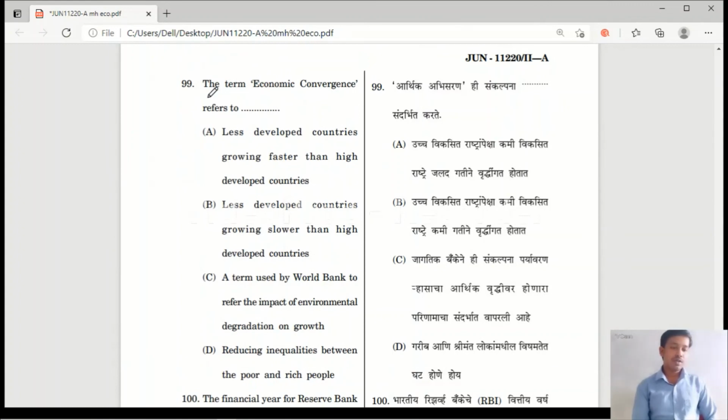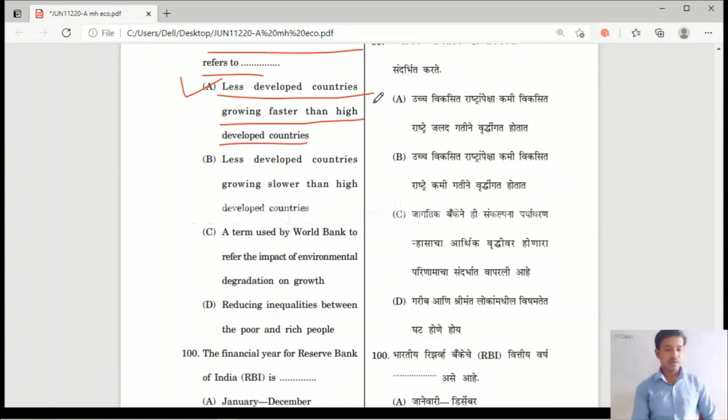Question number 99. The term economic convergence refers to what? The right answer is less developed countries growing faster than highly developed countries. Option A is the right answer. Please remember, economic convergence means less developed countries, LDCs, are growing faster than the highly developed countries.